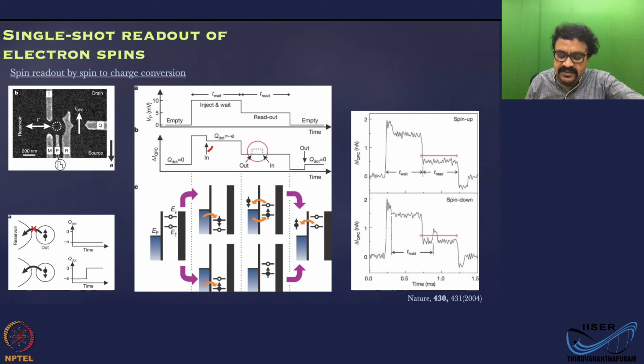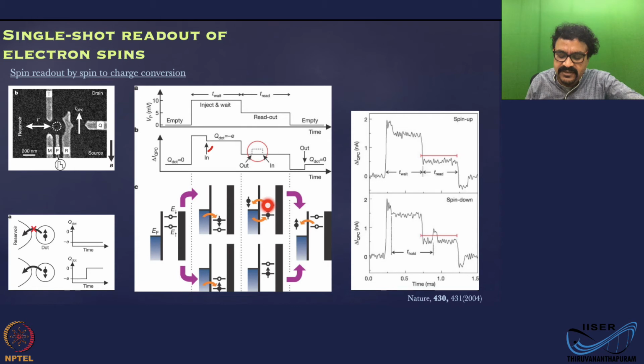Now what is next? The next is you drop the voltage halfway through, so that one of the levels is above the Fermi level, the other level is below the Fermi level. So if the electron was in this upper state, you would have this electron tunnel out. Electron tunneling out is going to give you a rise in the quantum point contact current.